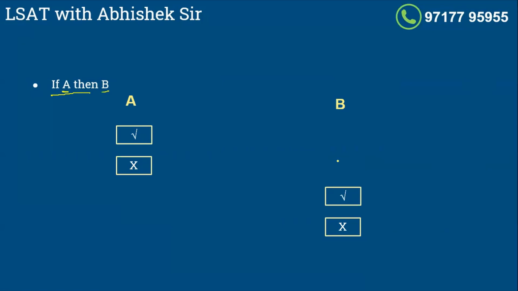All right. So let me give you a simple example. If A then B: if I tell you that if student X comes to class, I go mad. So if X comes to class, I go mad. Let's say this is the relationship. So here A is X comes to the class and B is I go mad. So X coming to the class is the cause and I'm going mad is the effect.